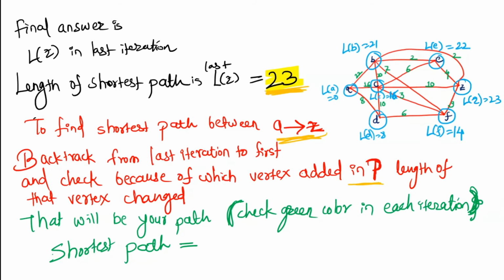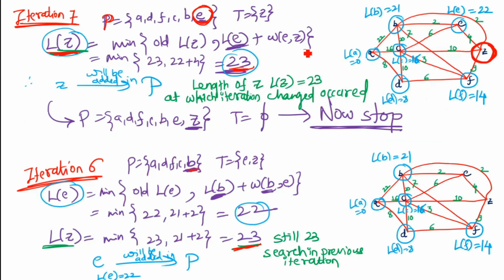If you want to find out exactly which path is the shortest path from source to destination, we need to backtrack and just go searching for the green color. Here, the last vertex from which we are getting the shortest path length is z. The length of z was 23.